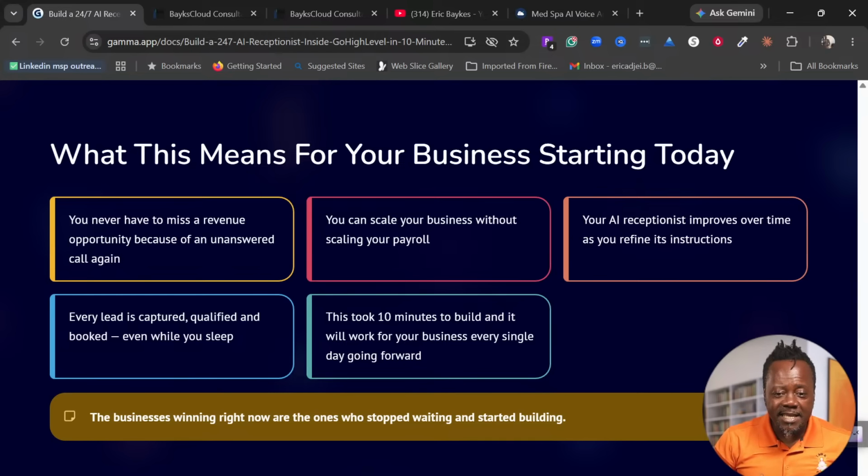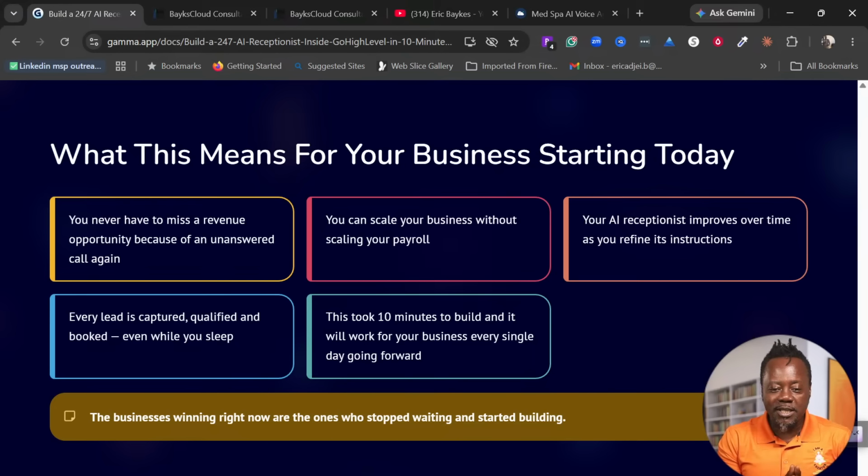And so what does this mean for your business starting today? You will never miss any revenue opportunity because of unanswered calls. There is no excuse for this reason. Every call is going to be answered. So you are going to capture all the opportunities for you to close this client or to make a sale or to make a deal with this person.